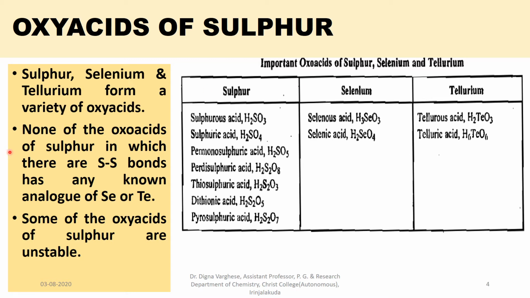None of the oxyacids of sulfur in which there are sulfur-sulfur bonds has any analog of selenium or tellurium. In the case of selenium or tellurium, there is no selenium-selenium linkage or tellurium-tellurium linkage. But in the case of thionic acids, the sulfur-sulfur bond exists. Some of the oxyacids of sulfur are unstable.